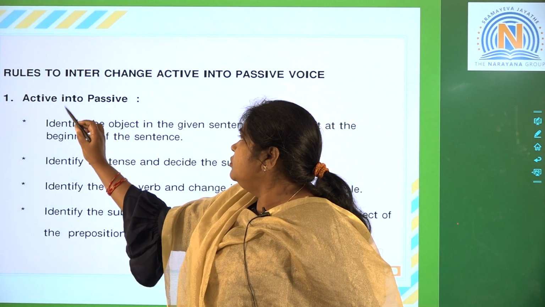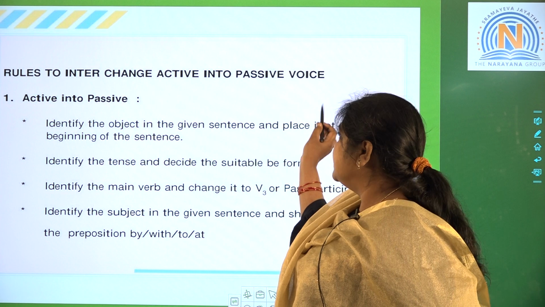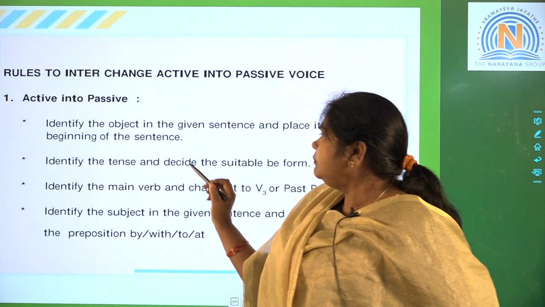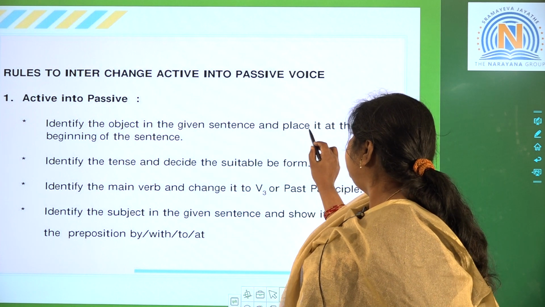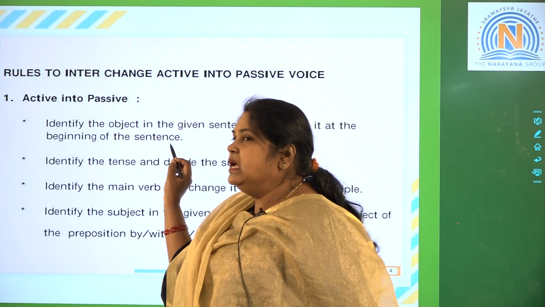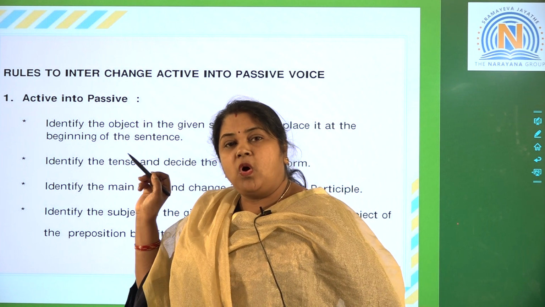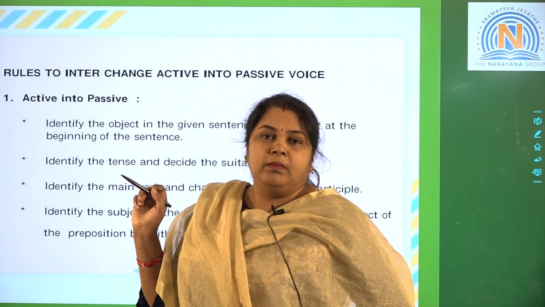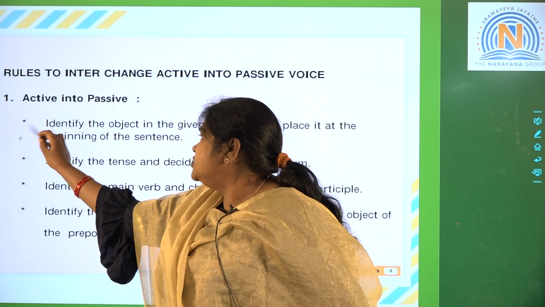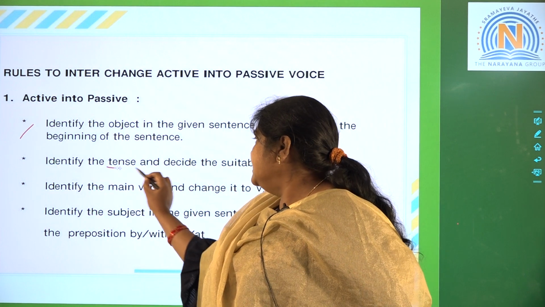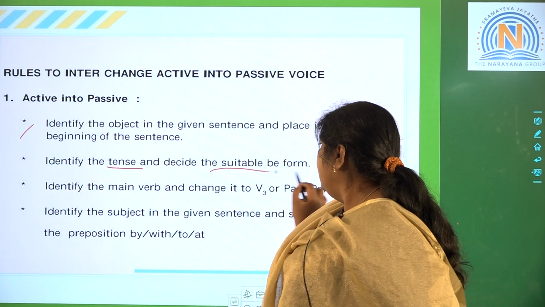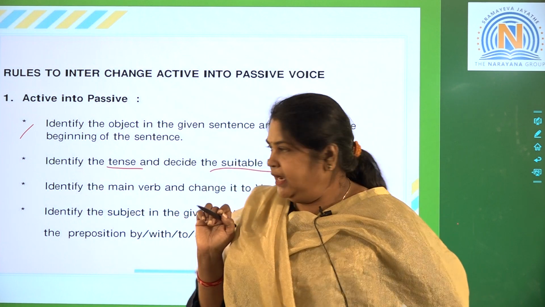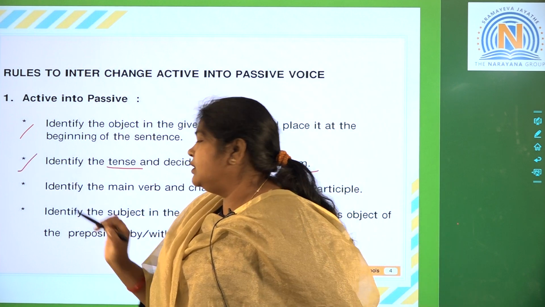First one is rules to interchange active into passive voice. Identify the object in the given sentence and place it at the beginning of the sentence. This is the first rule. Second rule, identify the tense and decide the suitable be form. Now the be form we have to put. This is the second basic rule.